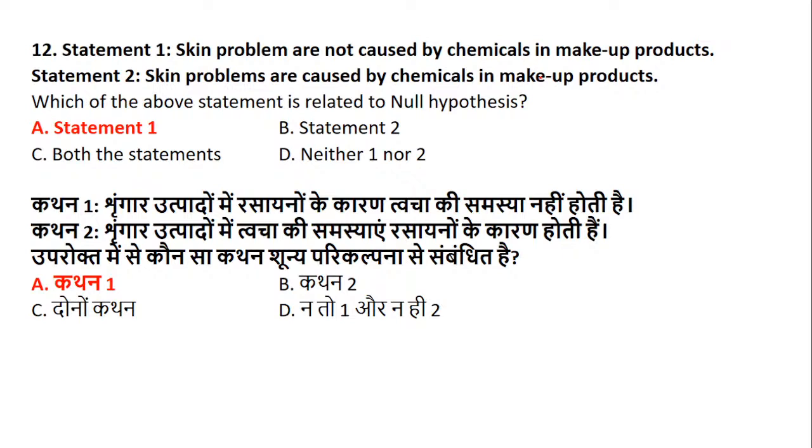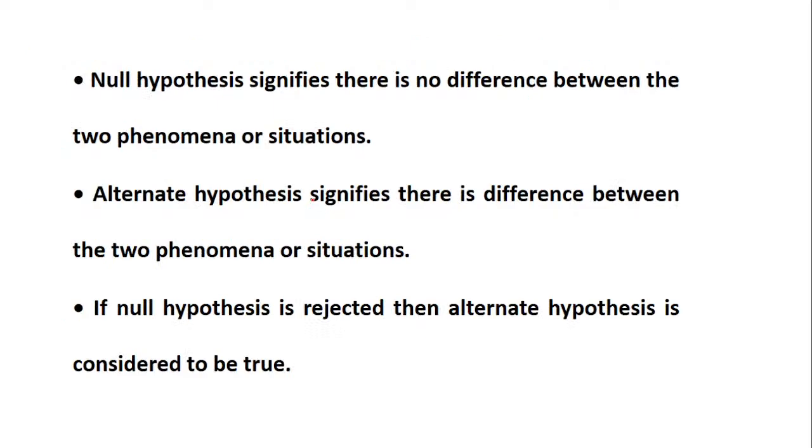Fine. A very simple question. The null hypothesis indicates a negative implication. The alternate hypothesis implicates a positive implication. Option A. Fine. Correct. So the null hypothesis signifies there is no difference, and the alternate hypothesis signifies there is a difference. So when the null hypothesis is rejected, the alternate hypothesis turns out to be true. So anyone who was having that accepting, rejecting confusion, here also I have answered your question.